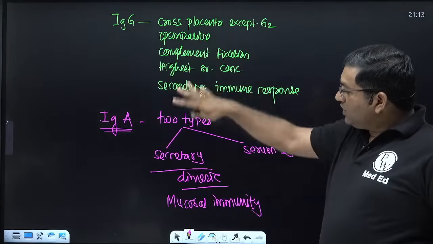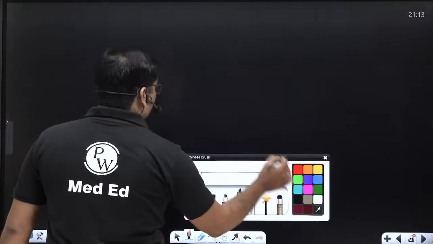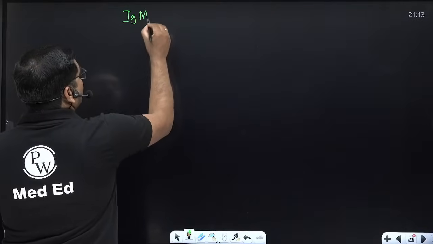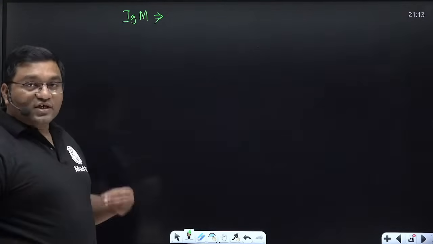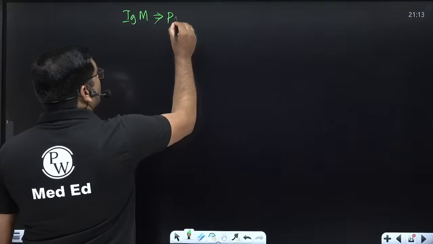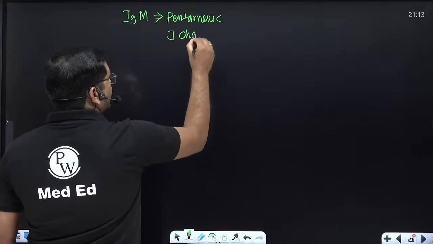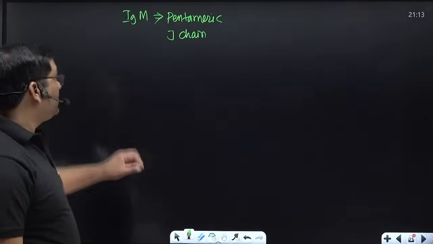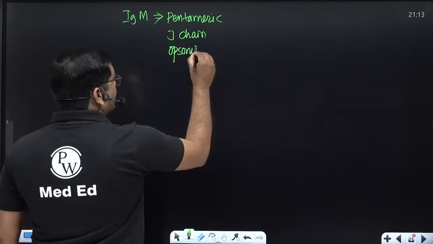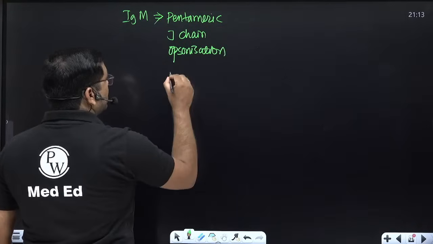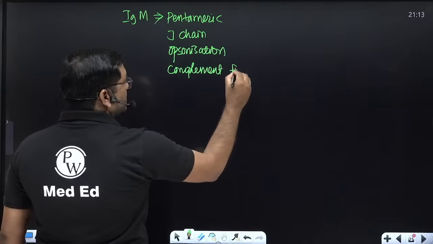So this is immunoglobulin G, this is immunoglobulin A. Then the immunoglobulin M. It is a macro molecule. The molecular weight is much more as compared to other immunoglobulins. Pentameric. Monomers are pentameric and connected by the J chains. Also there is a J chain in immunoglobulin A, secretory IgA. Then it is important for opsonization, more important than immunoglobulin G. It is important for complement fixation, more than immunoglobulin G, because it is pentameric.